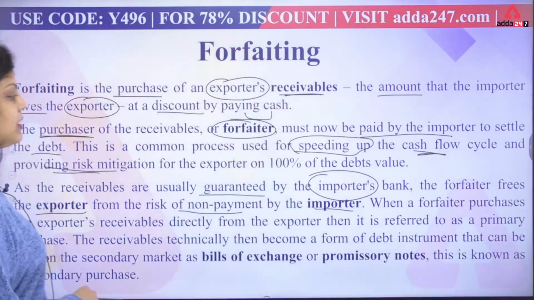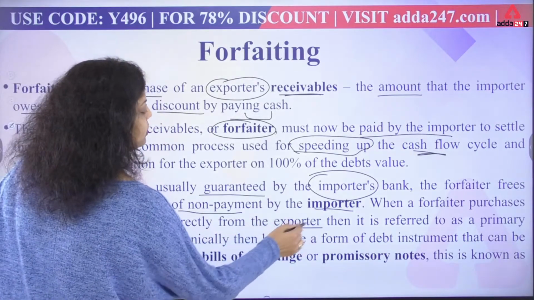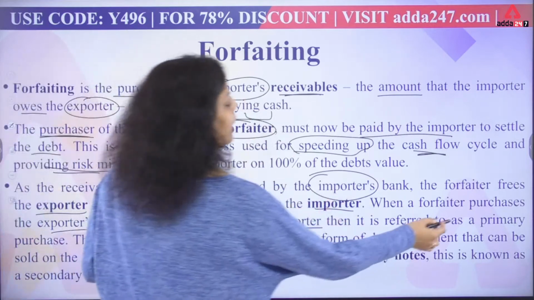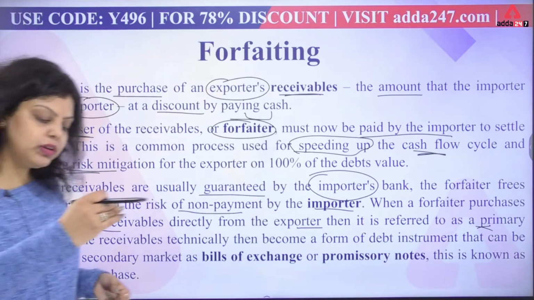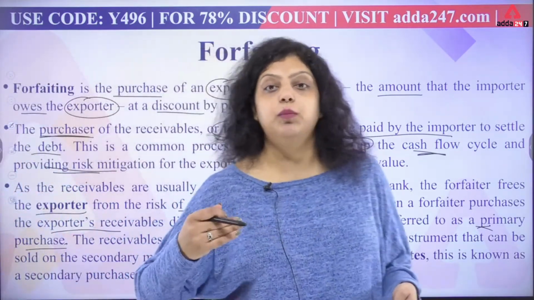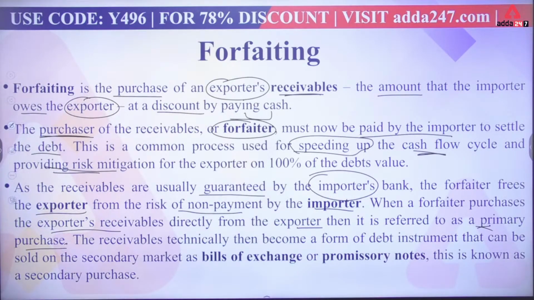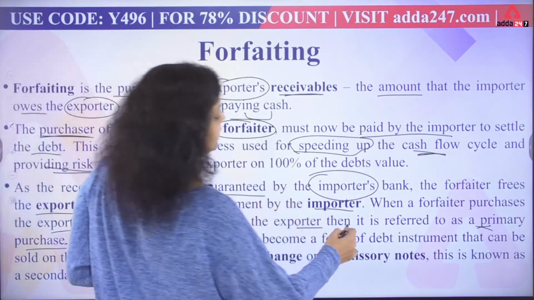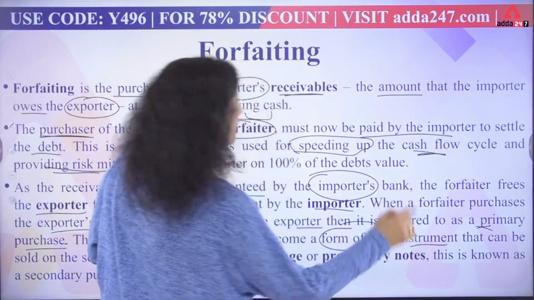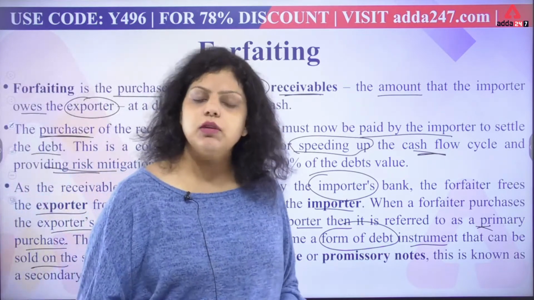When a forfeiter purchases the exporter's receivable directly from the exporter, it is referred to as the primary purchase. So when the forfeiter purchases the receivable from the exporter directly, it is known as a simple primary purchase. The receivable then technically becomes a form of debt instrument that can be sold on the secondary market. Now what can the bank do? The bank can sell that to the secondary market also.